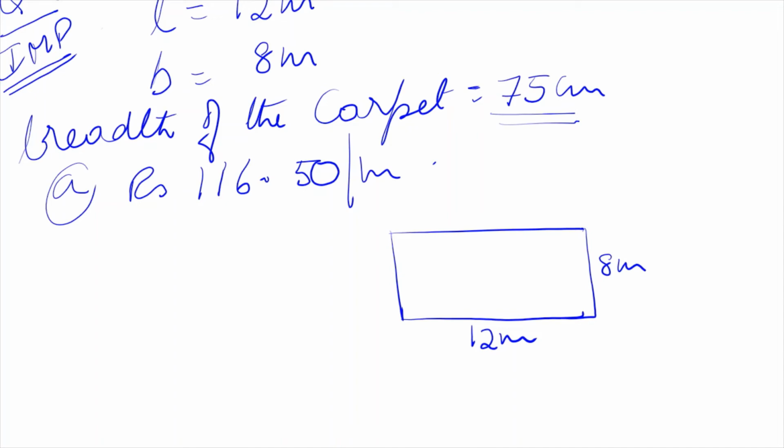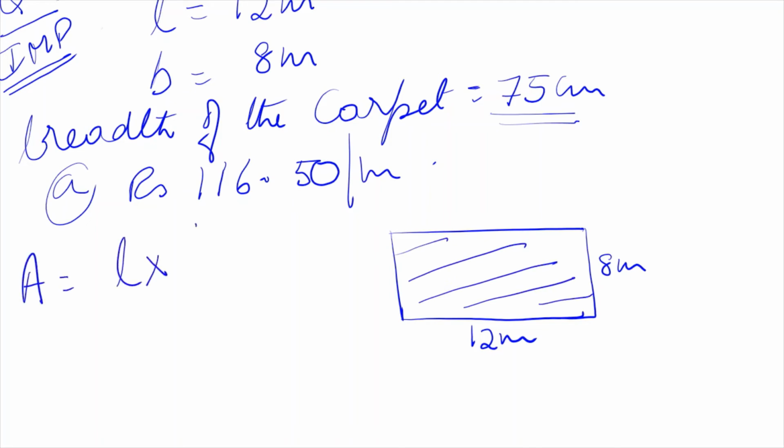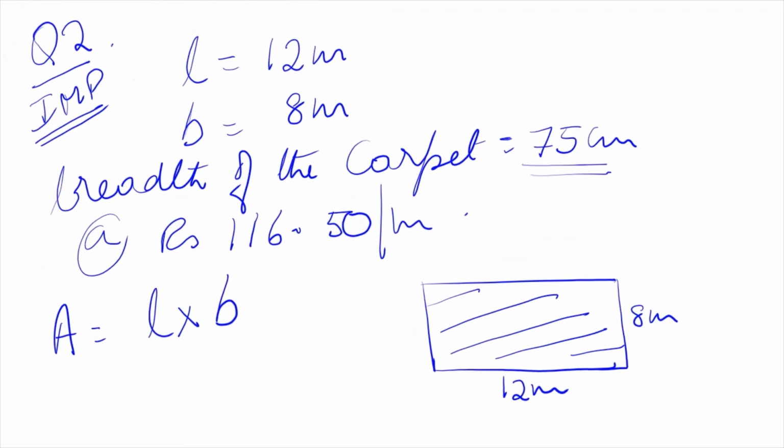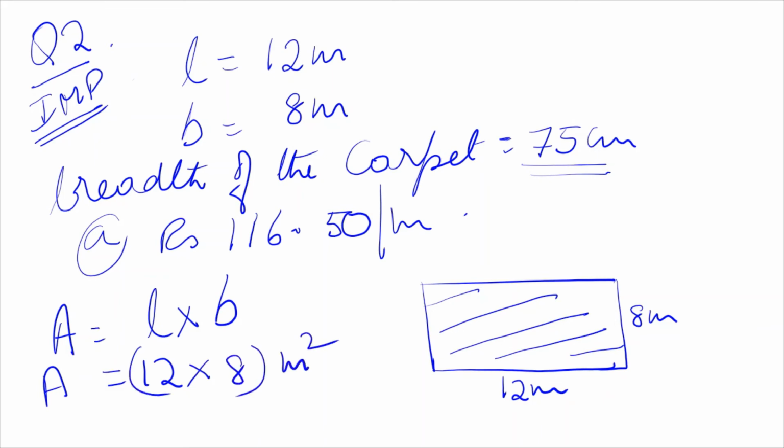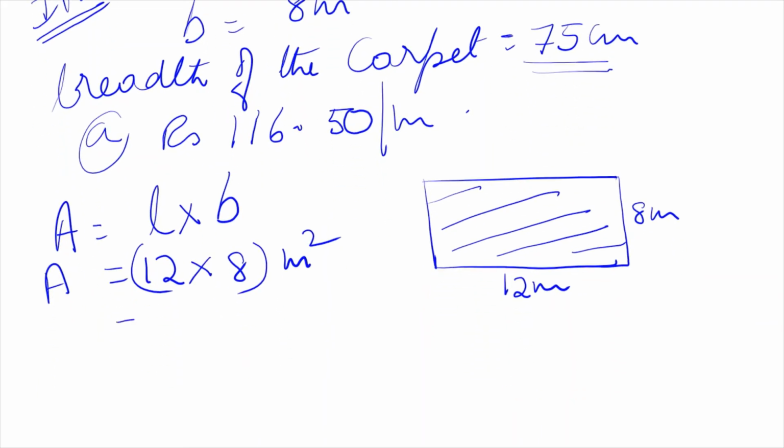So first we will find the area of the room, the area of the floor. Area is equal to length into breadth, that is 12 meter into 8 meter. So the unit is meter square. 12 into 8 is 96 meter square.